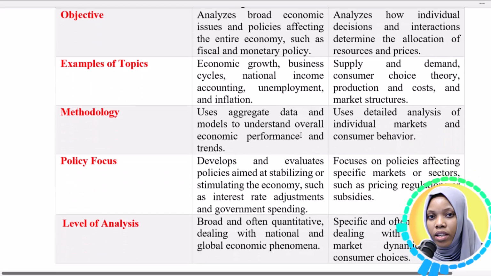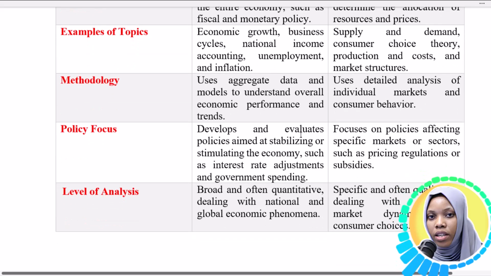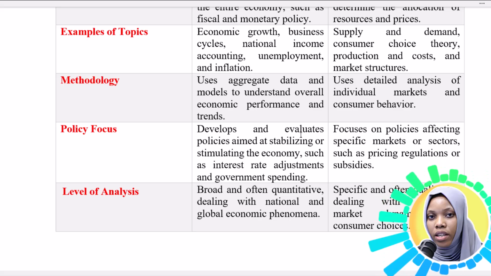And then the examples of the topics in macroeconomics that we are likely to learn in macroeconomic theory are the economic growth, business cycles, national income accounting, unemployment and inflation. Whereas the topics that we are likely to learn from micro are supply and demand, consumer choice theory, production and cost, and market structures.